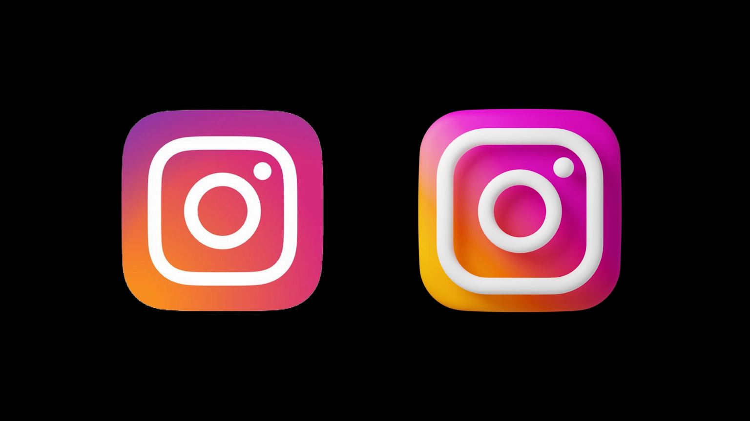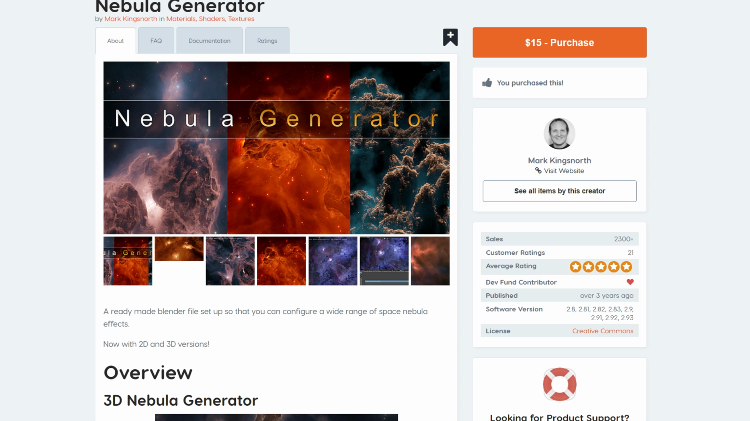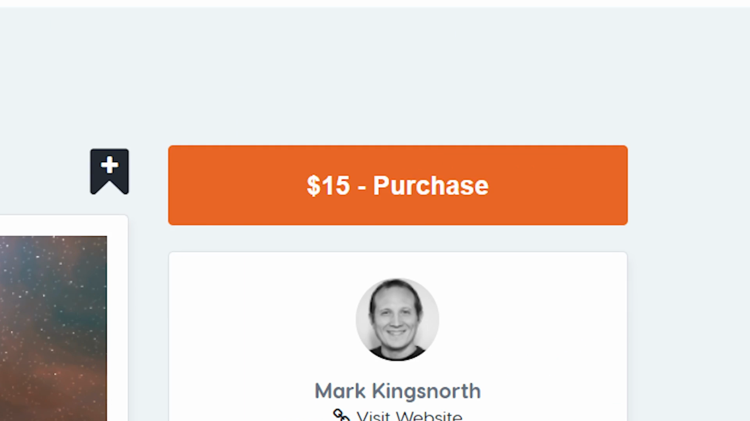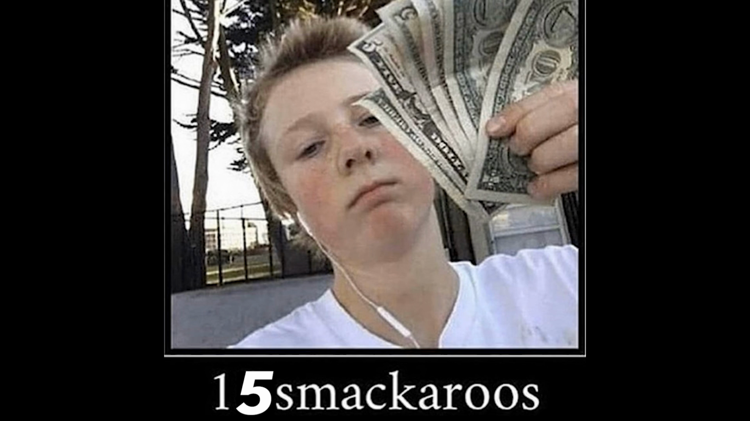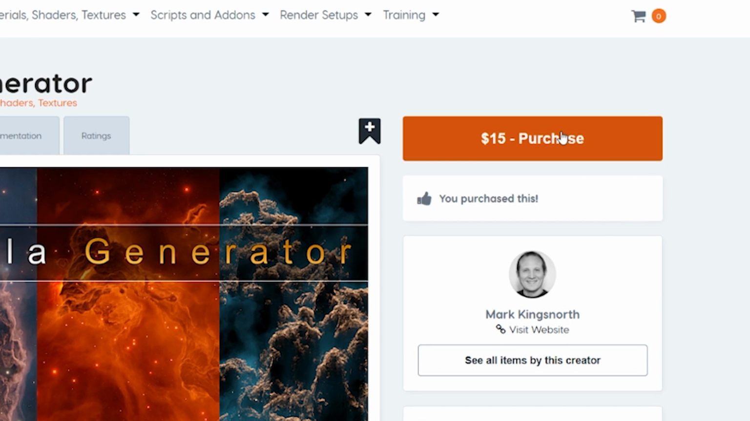For the Instagram redesign, I wanted to make it a little crazier than the others, and somehow I wanted to put a galaxy inside the background of this app. I found this nebula generator on the Blender Market, which looks like a great way for making nebulas in Blender. Nani? They expect me to pay $15? 15 smacker? Yes, I've learned my lesson from last time, and I'm happy to support my fellow creators.